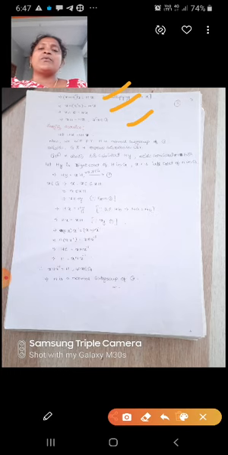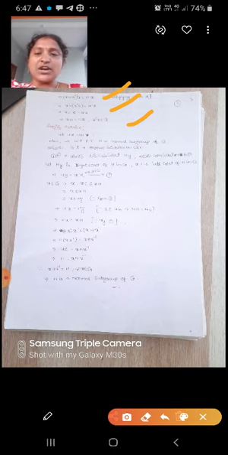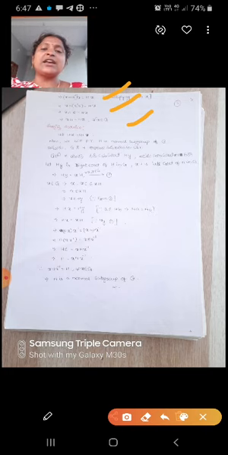Now the sufficient condition: let xH equal to Hx. What will we prove? We will prove that H is a normal subgroup of G. So let Hy be a right coset of H in G, and xH is a left coset of H in G, we are taking.